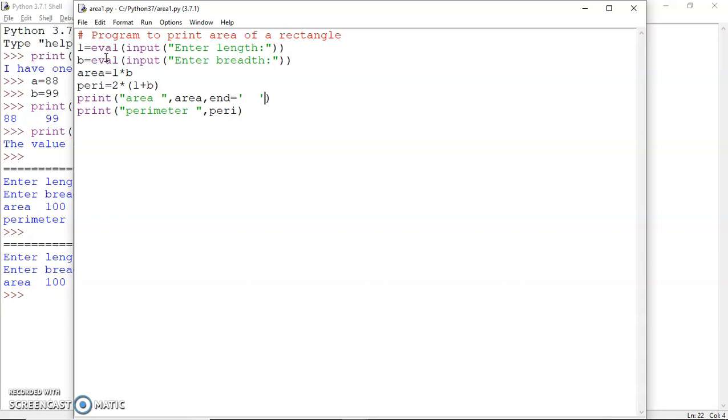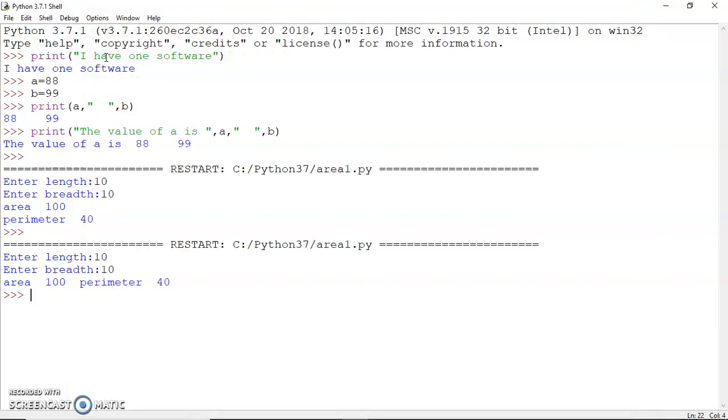So one more review we can do. I can just close this, and to run this program, this is a file area1.py, I can simply import it. So import area1.py, or simply import area1. Importing it for the first time would run it. But if I try to import it again, nothing happens, because we discussed that the import statement works once per session. And if we need to run it multiple times, then obviously we can use the reload statement.